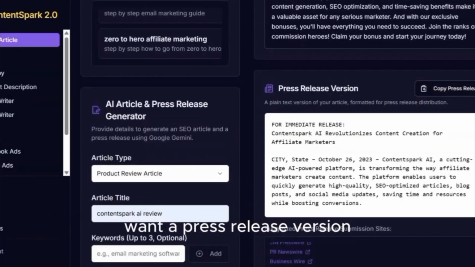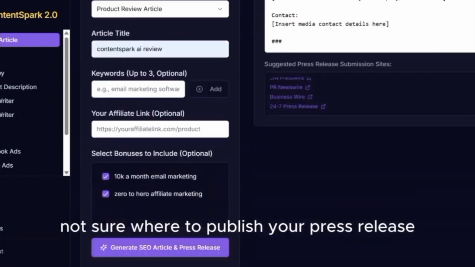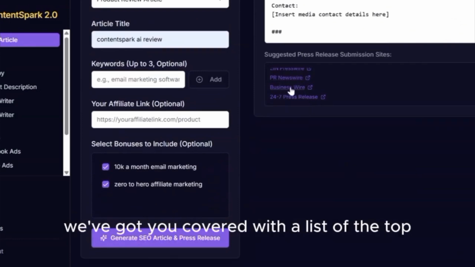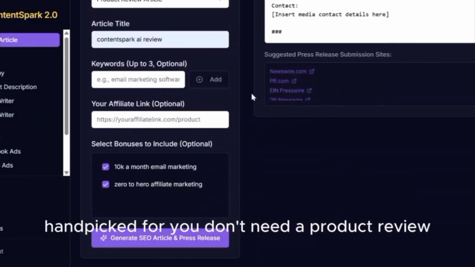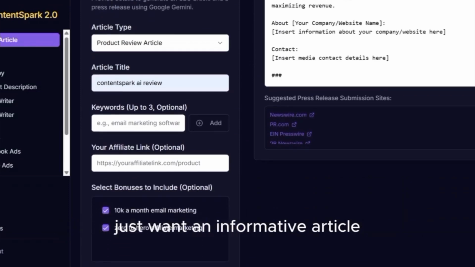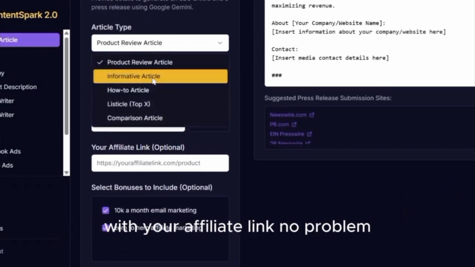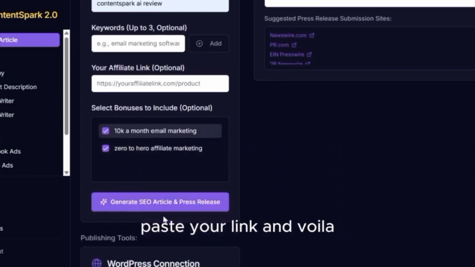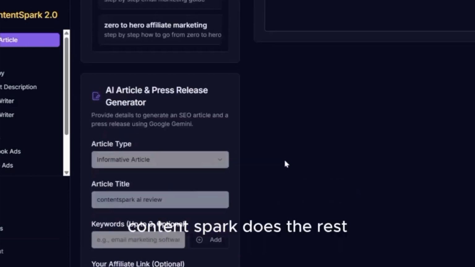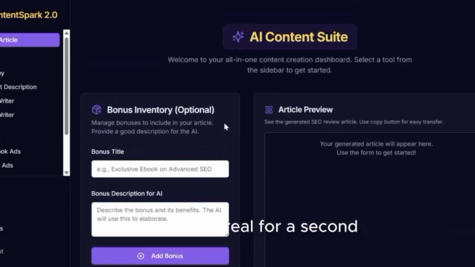Want a press release version? That's ready too. Not sure where to publish your press release? We've got you covered, with a list of the top high-traffic press release websites hand-picked for you. Don't need a product review? Just want an informative article with your affiliate link? No problem. Just choose your article type, paste your link, and voila. ContentSpark does the rest.